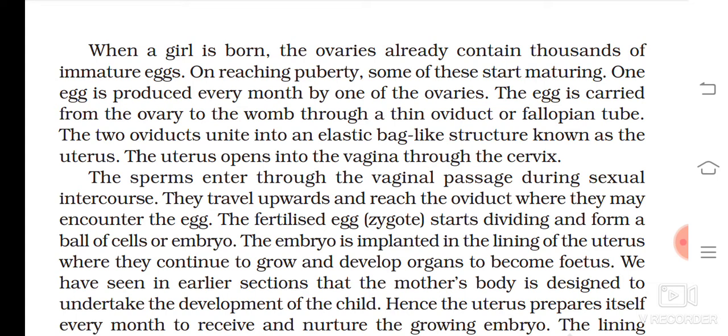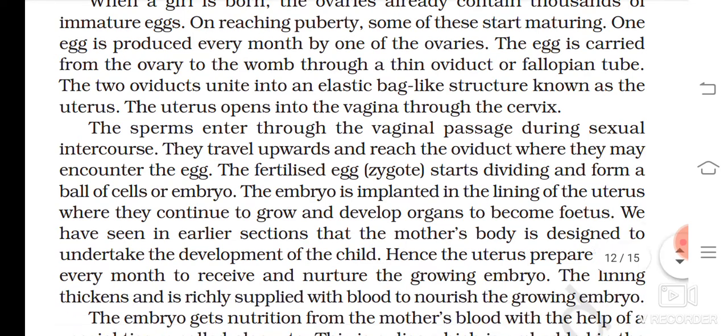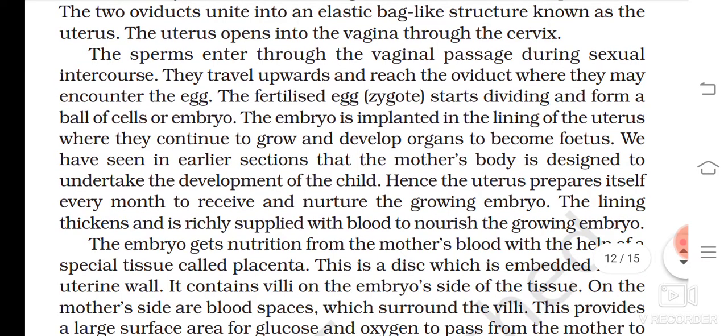The two oviducts unite into an elastic bag-like structure known as the uterus. The uterus opens into the vagina through the cervix. The sperm enter through the vaginal passage. During sexual intercourse, they travel upward and reach the oviduct, where they may encounter the egg. The fertilized egg, the zygote, starts dividing.